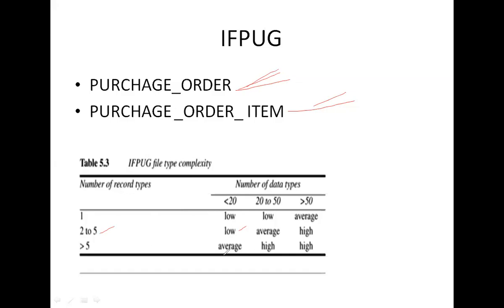So all of you clear? First we have to know the number of record types, how many there are, and then we take the number of data types. We count the number of data types in there. Then we check whether the number of records is greater than 5. We take this from the IFPUG file type complexity. Okay, so far clear or any doubt? Then we move to the next topic.